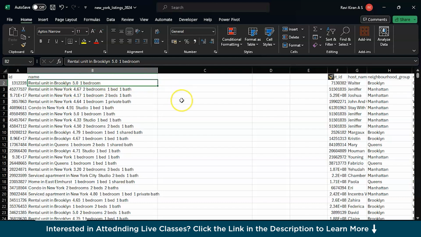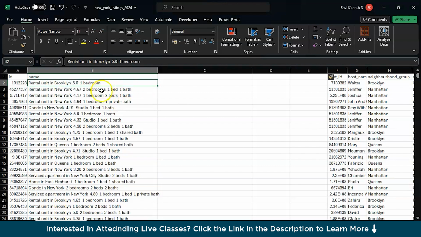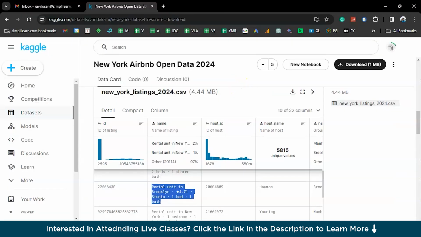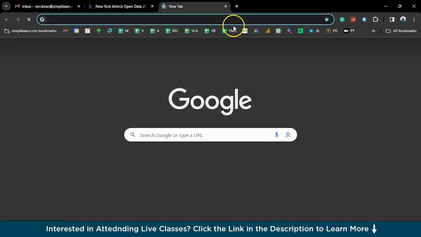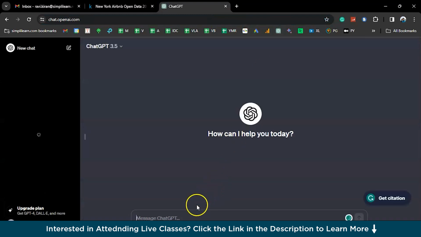Now comes help from ChatGPT. Just copy any of the cells. I'll copy this particular cell and go to ChatGPT, which is in my tab over here. Start ChatGPT and explain your problem to ChatGPT.